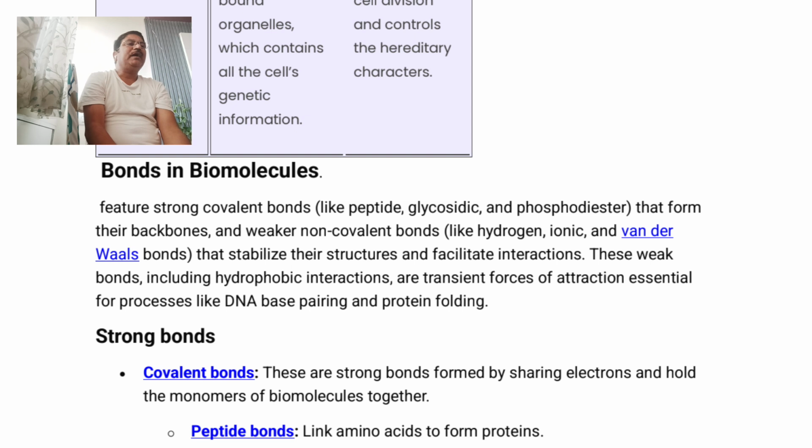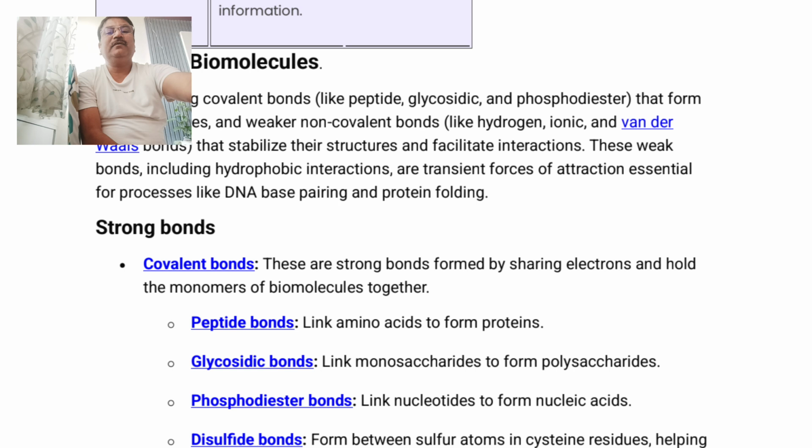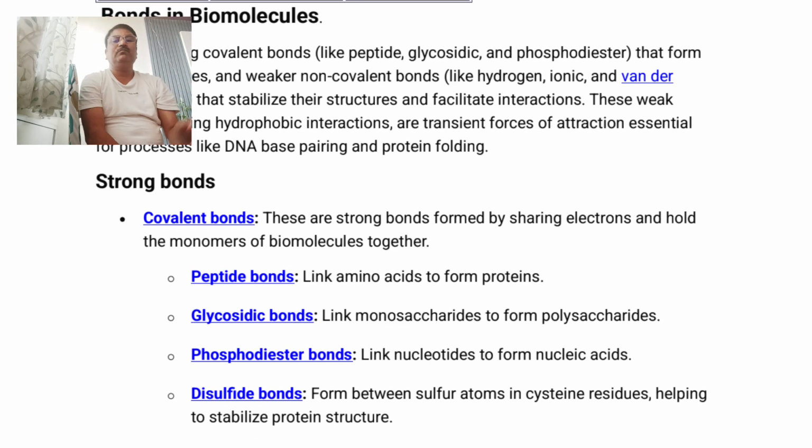They provide the backbone, and such a backbone stabilizes the structure. So covalent bonds are always stronger in various types of biomolecules.